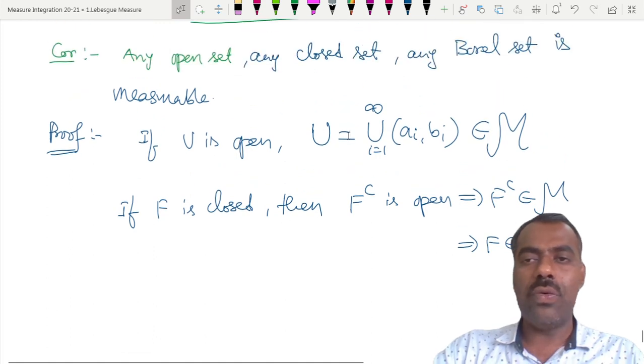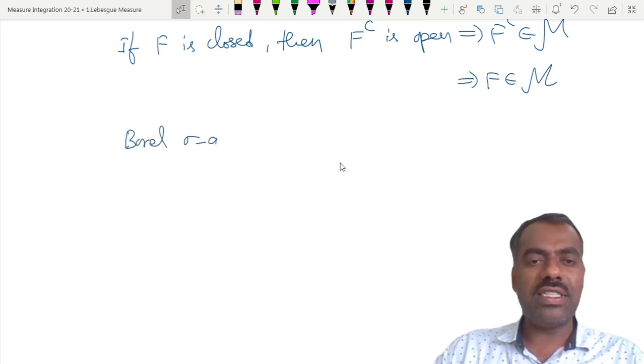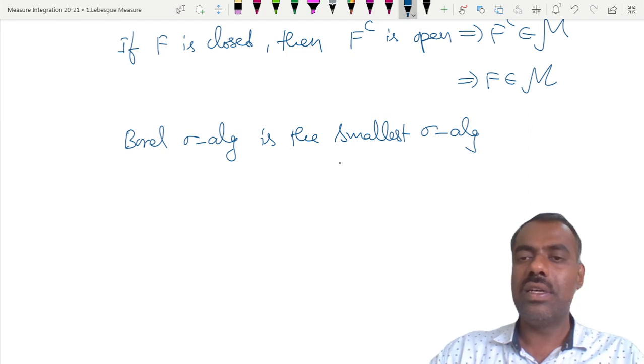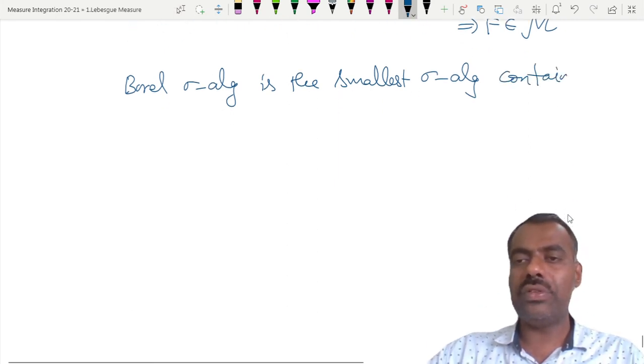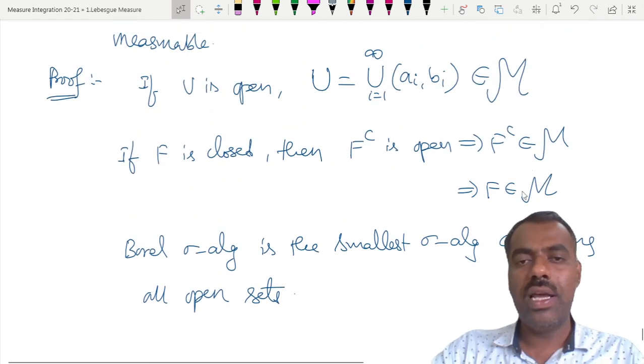Now what is a Borel set? The Borel sigma algebra is the smallest sigma algebra containing all open sets. And this M also contains all open sets.